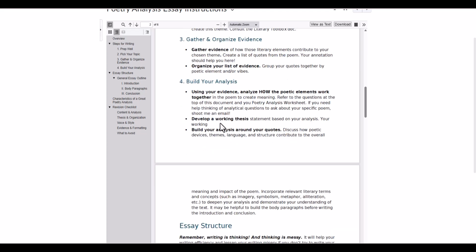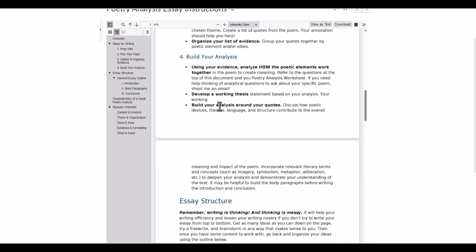Develop a working thesis. Your thesis statement, again, is just a big idea. So what do you have to say about it? There's more about thesis later on. I'm sorry that cut off, and I'm going to update that.